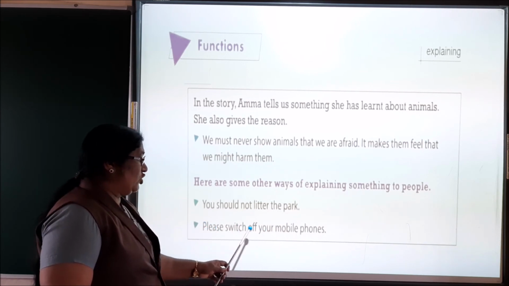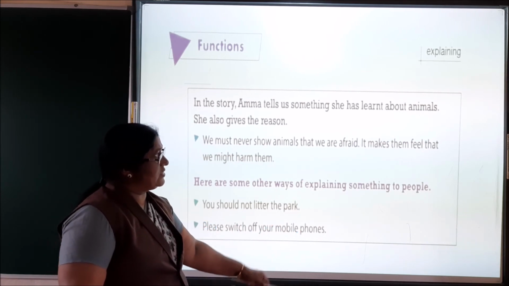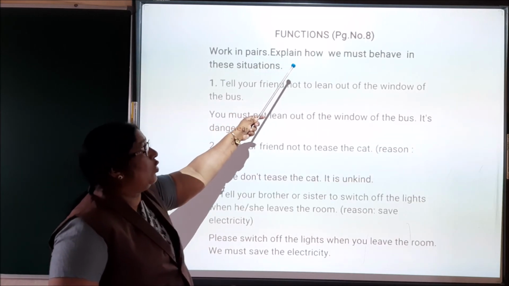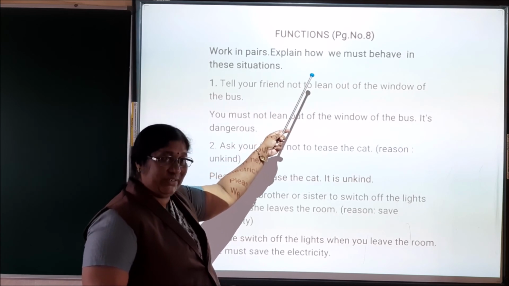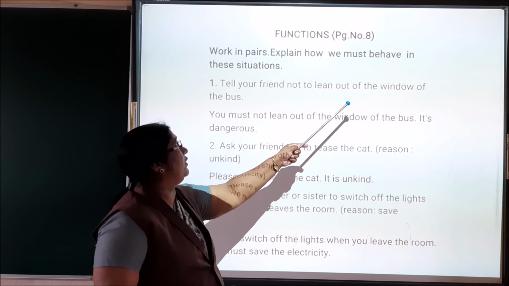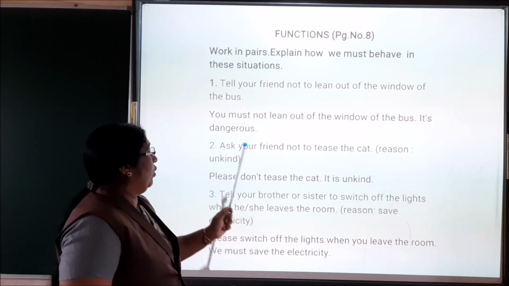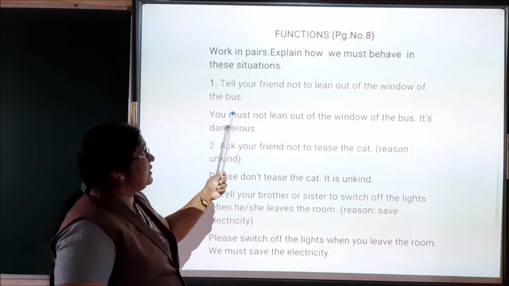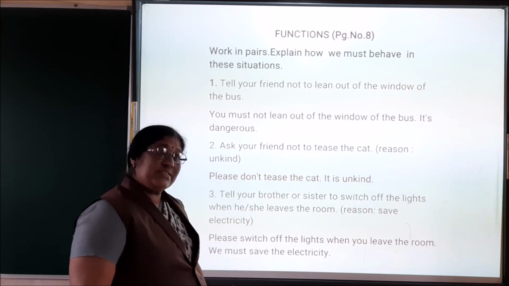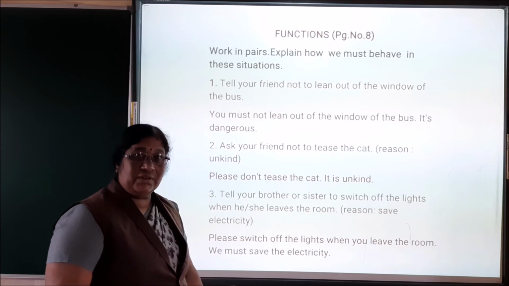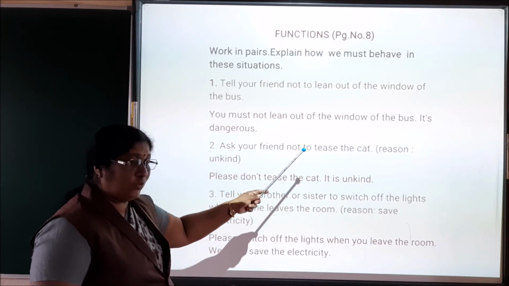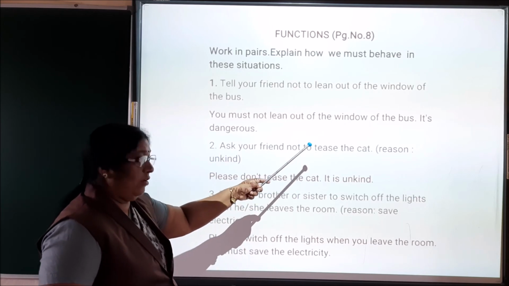Next, please switch off your mobile phones. Work in pairs. Explain how we must behave in these situations. First one, tell your friend not to lean out of the window of the bus. Now look here. You must not lean out of the window of the bus. It is dangerous. What is the reason given here? It is dangerous. If we lean out of the bus, we may fall down.